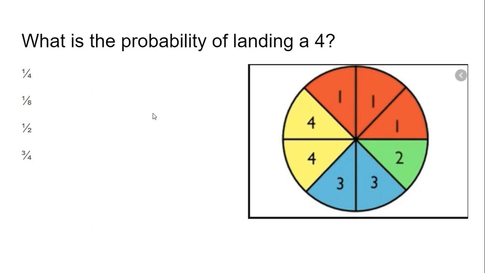What's the probability of landing on a 4? Okay, this one doesn't have to do with color. Go ahead and answer this question. You can see that again, 8 sections, 2 of them are 4, so 2 out of 8, but I don't see a 2 out of 8. Oh, 2 out of 8 reduces to 1/4.